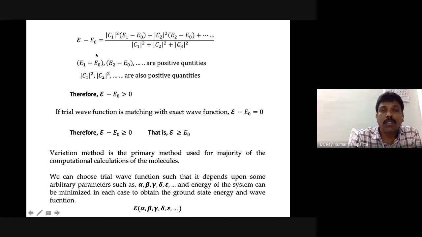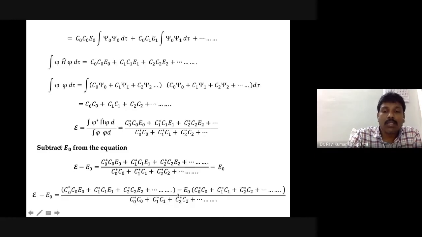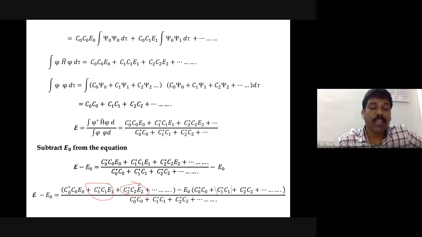Now you can simplify it further, in the sense that we have E1 with modulus of C1 whole square, and here also modulus of C1 whole square minus E0, isn't it? And then from this term you get modulus of C2 whole square multiplied by E2 minus E0, right?